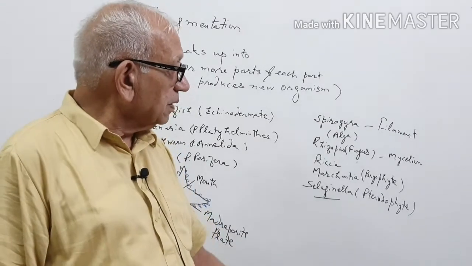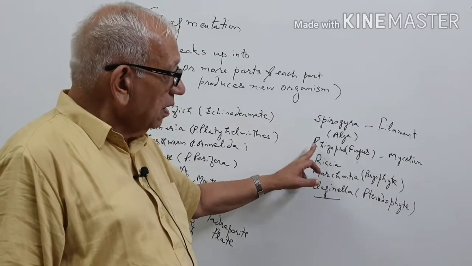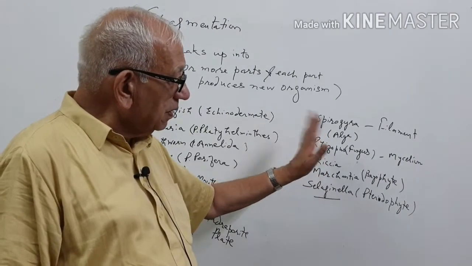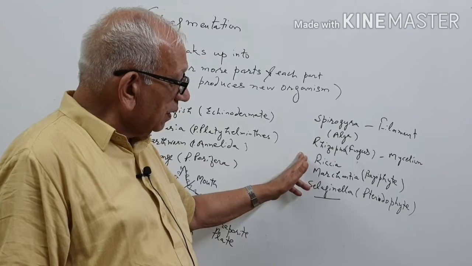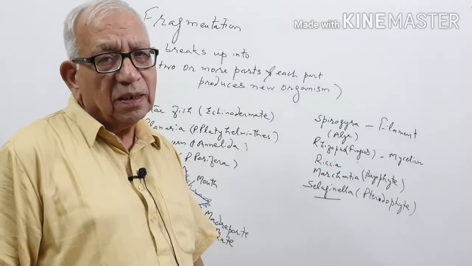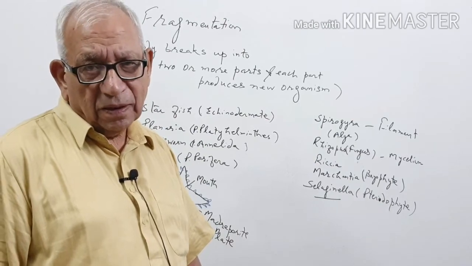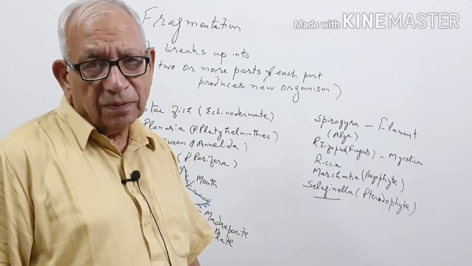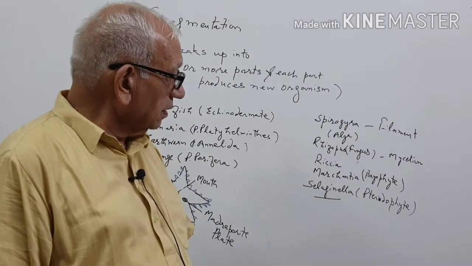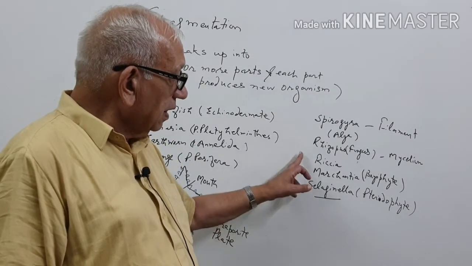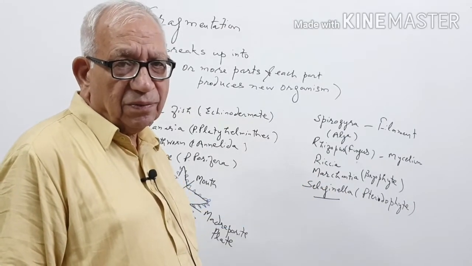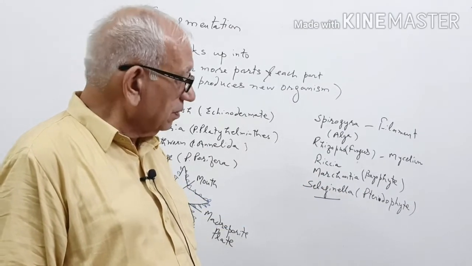For example, in Rhizopus or Mucor, if any part of the mycelium is broken, then each part will give rise to new mycelium. Mycelium is made up of hyphae, thread-like structures. In Riccia and Marchantia also, if the branches are separated, they give rise to new Riccia and Marchantia.